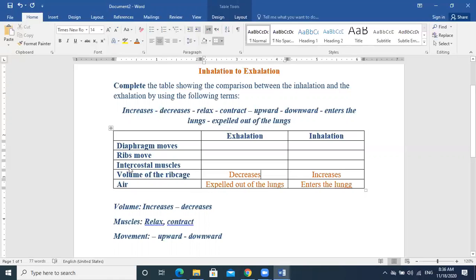Here we talk about the intercostal muscles. The muscle, what do you have to use? Relax and contract. Intercostal muscles during inhalation contract, while during exhalation they relax. The ribs.